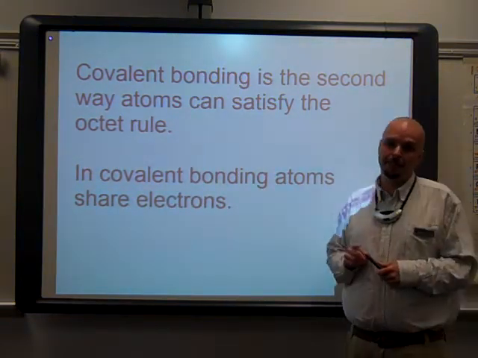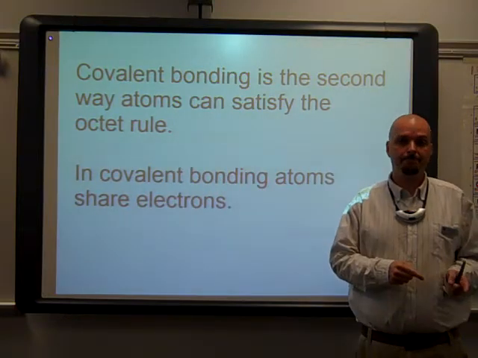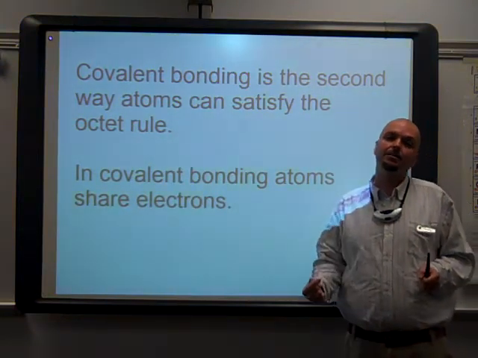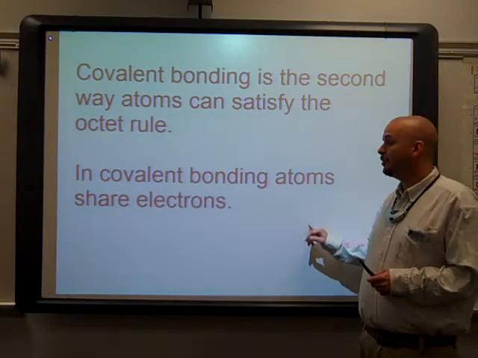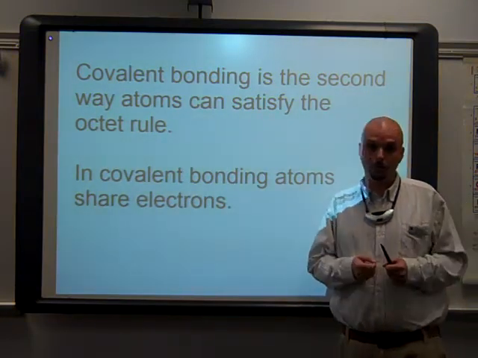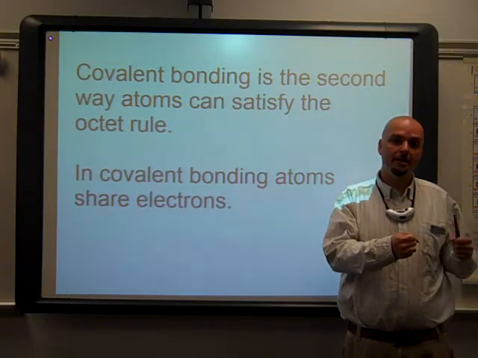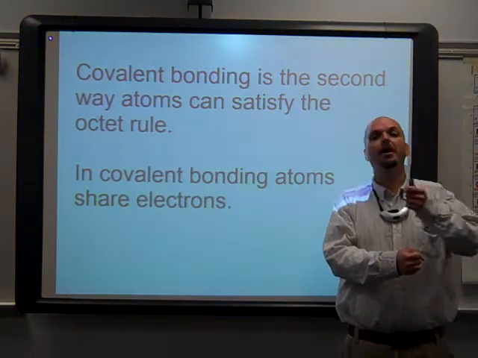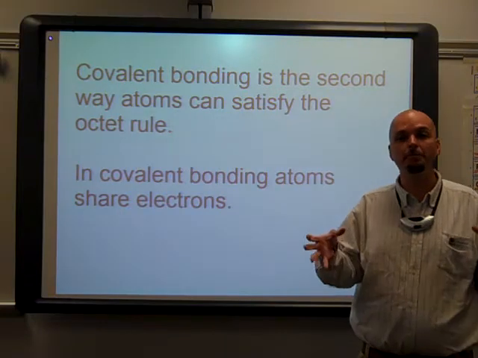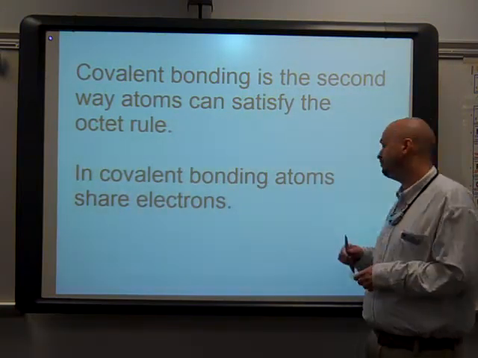In ionic bonding, it's a one-way transfer. The metal gives the electron to the non-metal. In covalent bonding, the sharing is mutual. One atom will share an electron with the other. That other atom will share an electron back. There's an electron coming from both atoms this time.